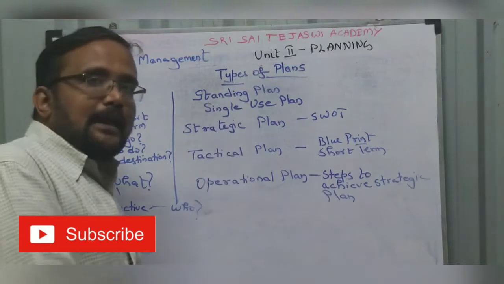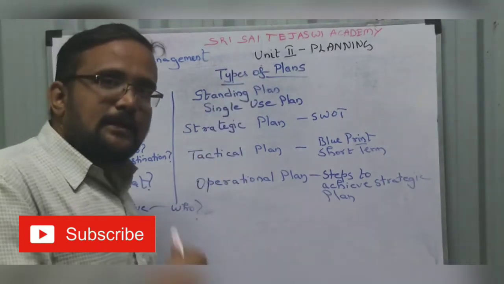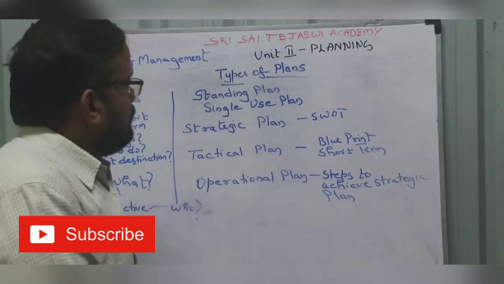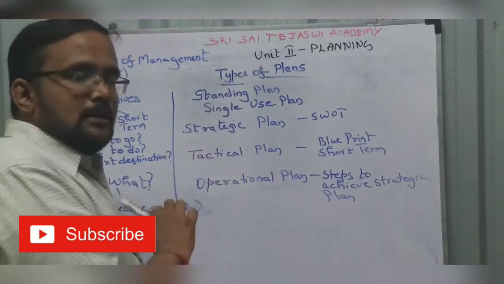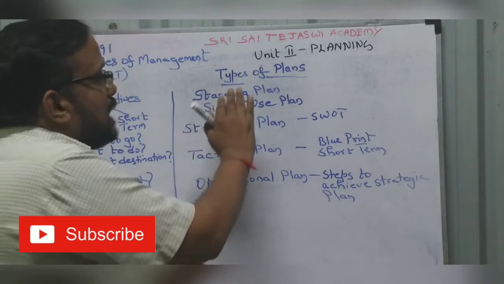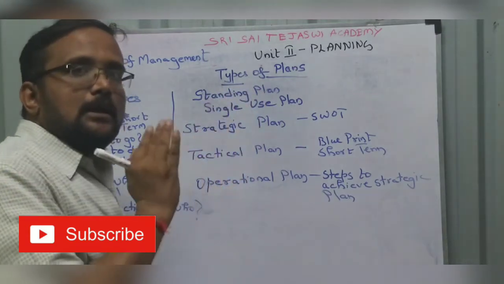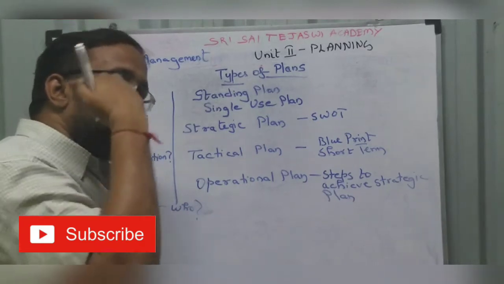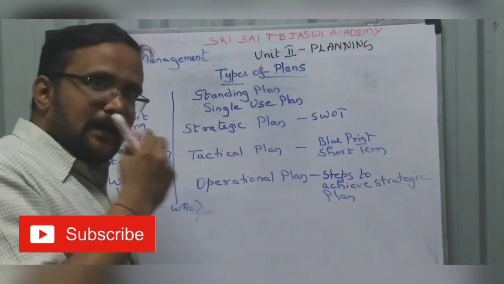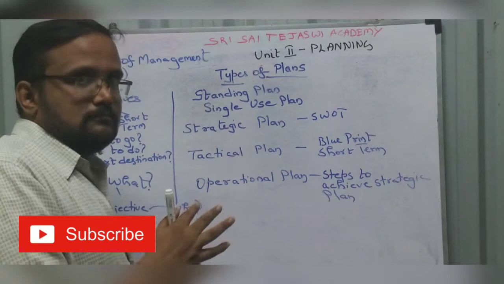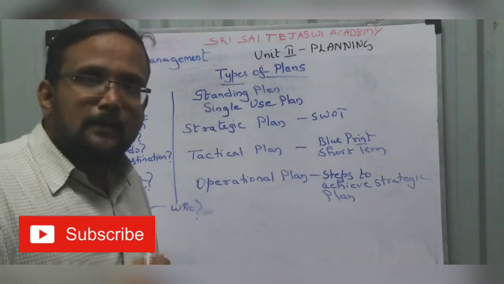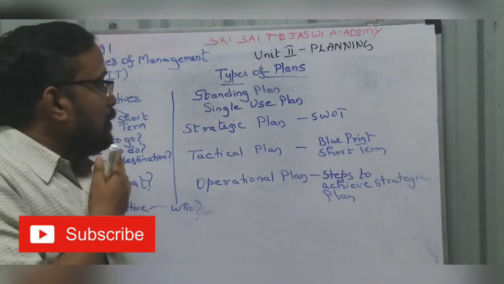Now we will see types of plans. We have seen the planning process. So what are the types of plans? Standing plan, single use plan. Standing plan is the plan which you do for the entire period of your company, long term. So for example, I will tell a teaching example. I am going to